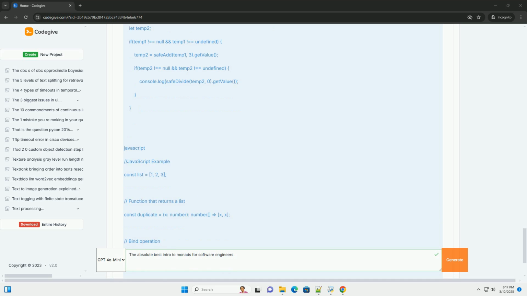It takes a function that returns a monad, and applies that function to the value inside the existing monad. Crucially, it flattens the result, preventing nested monads. It has the signature. In plain English, bind takes a function that transforms a T into a monad U, and a monad T. It applies the function to the value inside the monad T, and then flattens the resulting monad U into a monad U.